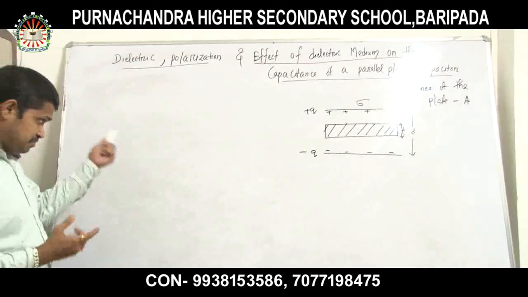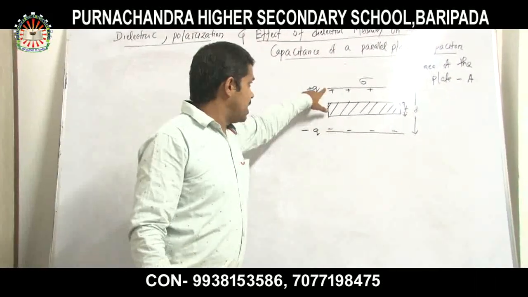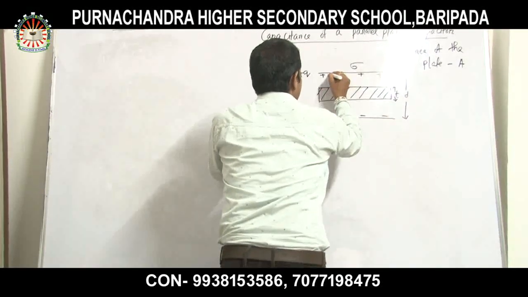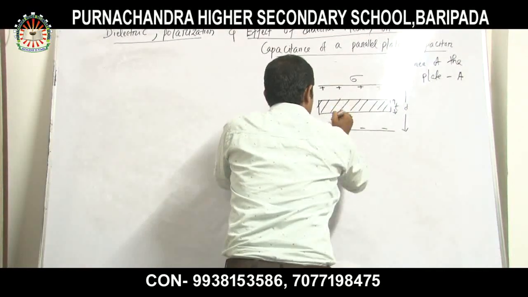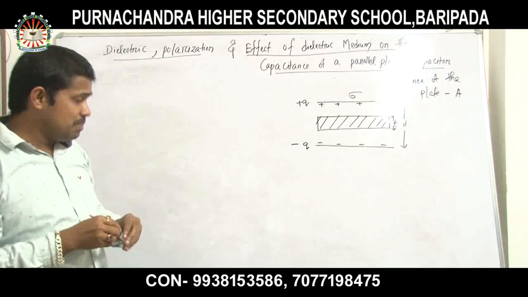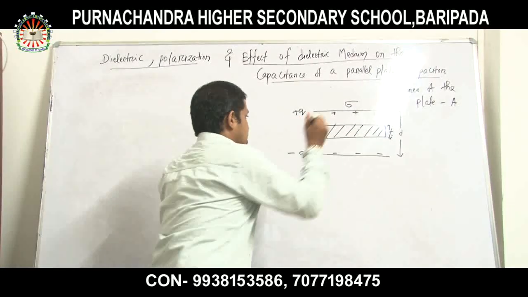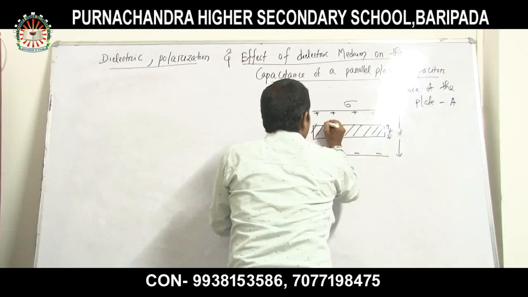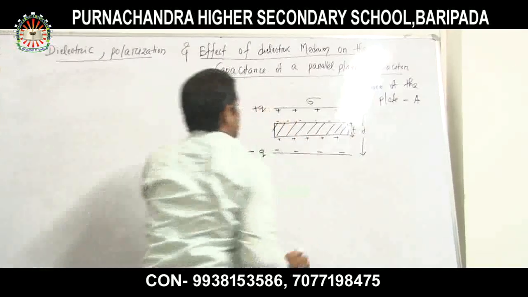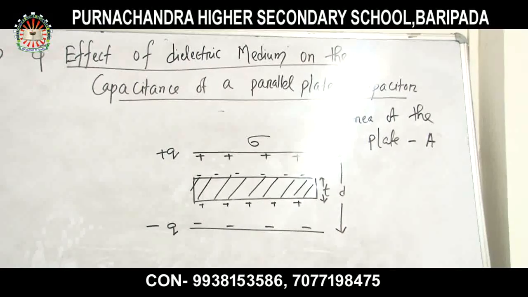Clear? Okay. So in our same discussion, this is plate 1, this is plate 2. Plate 1 generates some electric field. It's very simple, because this is positive, the electric lines of force generated from the positive plate move towards the negative plate. But here a little bit different is that there is a dielectric medium in between, so here we are generating a negative charge, and here we induce a positive charge, due to the induction of charge. Clear? Okay.